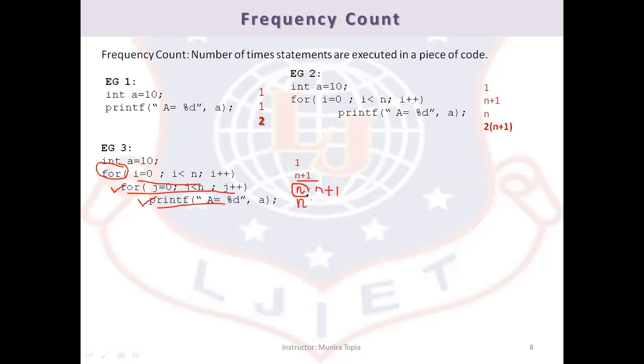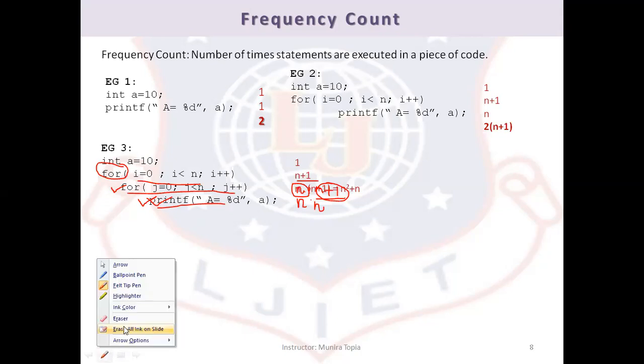This n comes from outer for loop and this frequency is of j loop its own. If j loop contains n plus 1 frequency count, printf is a nested statement inside j. That's why for this n plus 1, we also have another frequency count of printf statement, that is n. Okay, so let us see this. What will be the total frequency count?